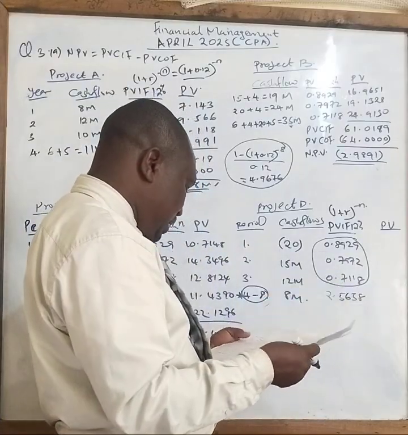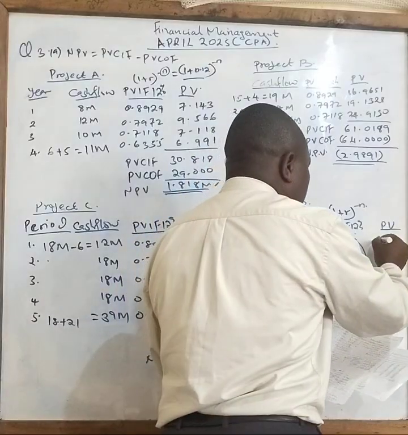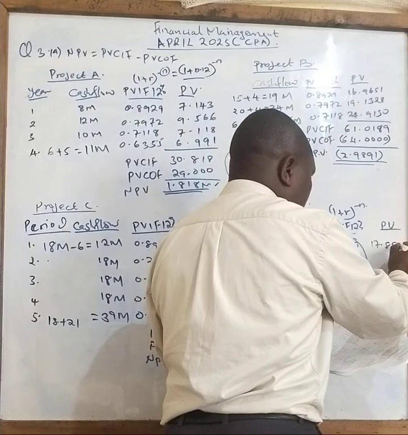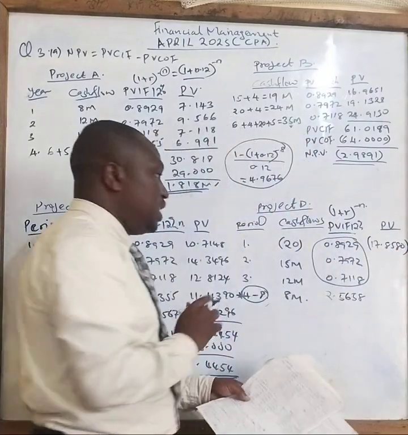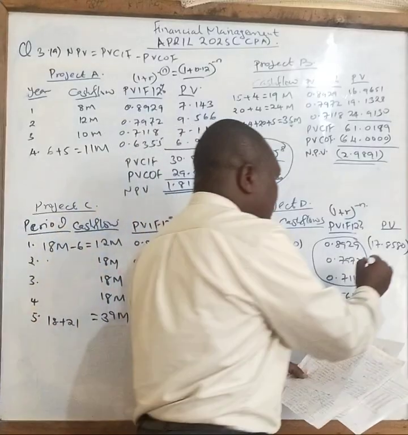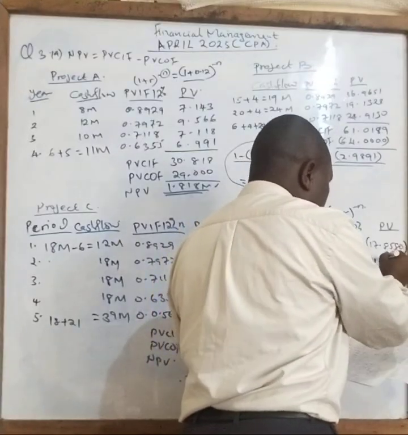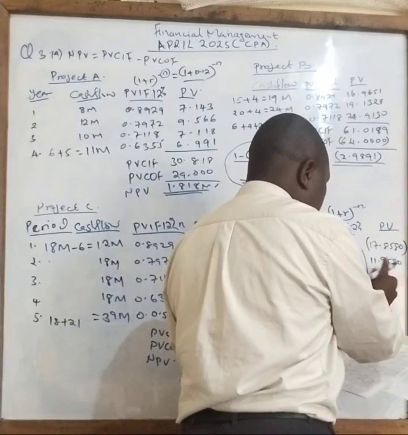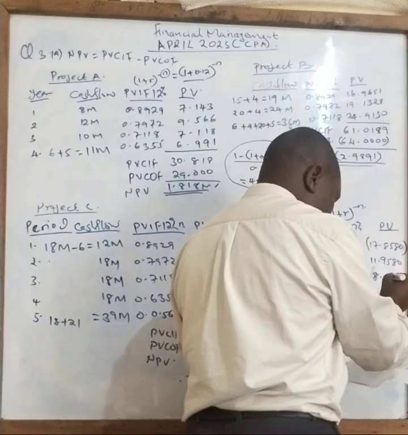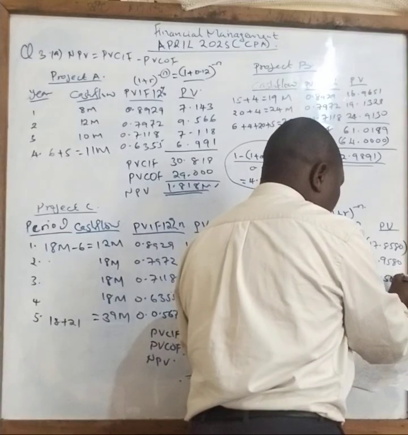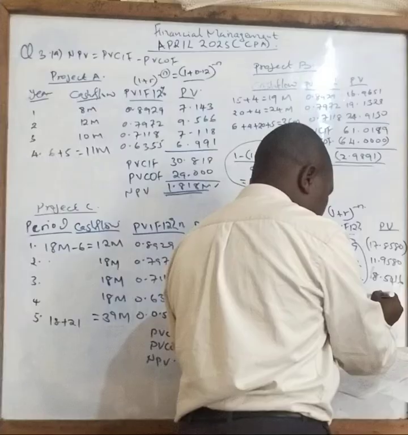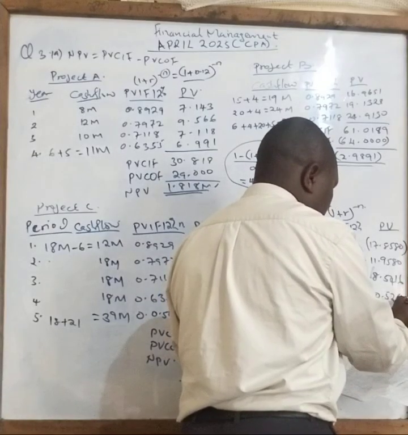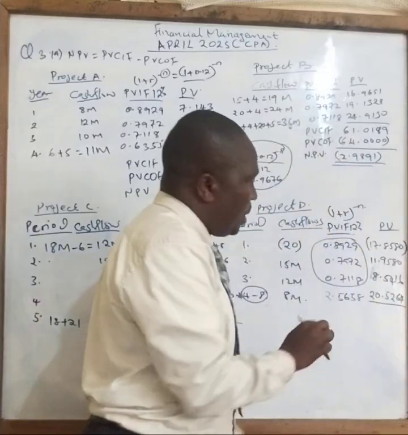So if you multiply, the answer you get in this case is 17.8580. This one is negative because it is a cash outflow. Then the second one is 11.958 positive. Then another one, the third here, is 8.5416. Then the last one is 20.5264.